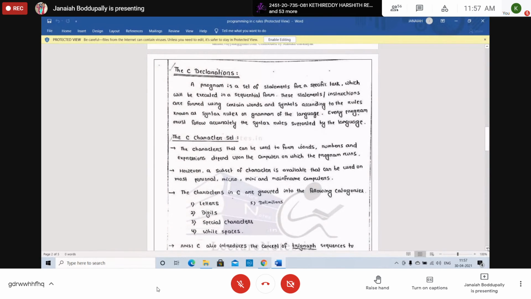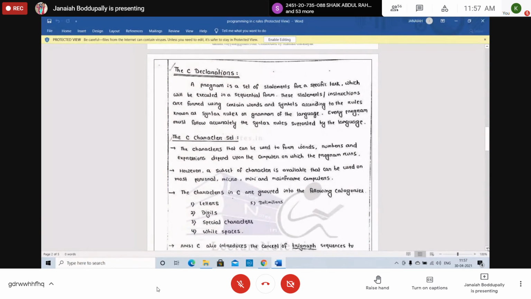Same as in the C language, we use some character set: some digits, some white spaces, special characters, letters, delimiters, all those. That is called the C character set. Same like English, we form words using 26 letters. There are lakhs of words we form. Using the words, we form the sentences.